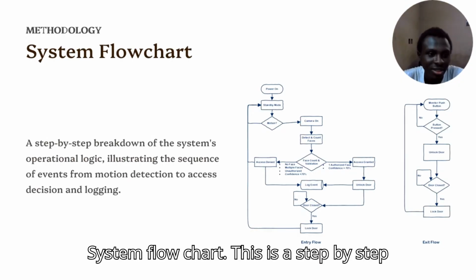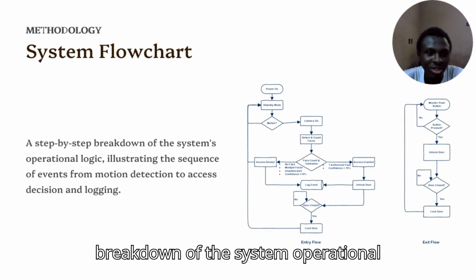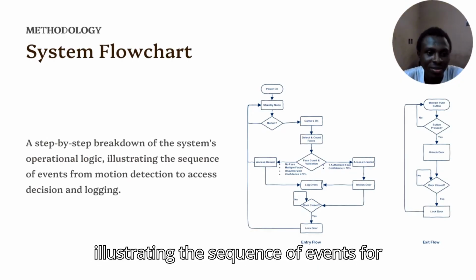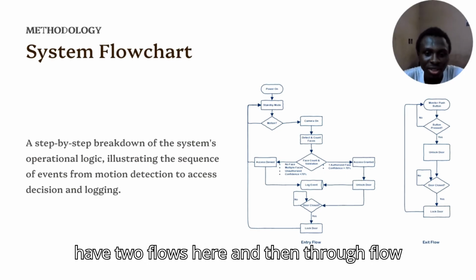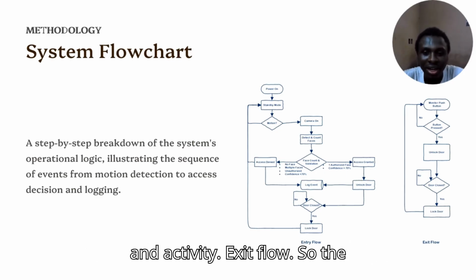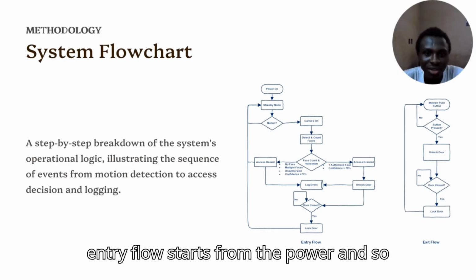System flowchart. This is a step-by-step breakdown of the system operational logic, illustrating the sequence of events from motion detection to access decision and login. So we have two flows here, an entry flow and an exit flow. The entry flow starts from the power on.